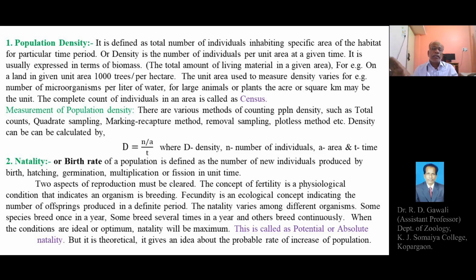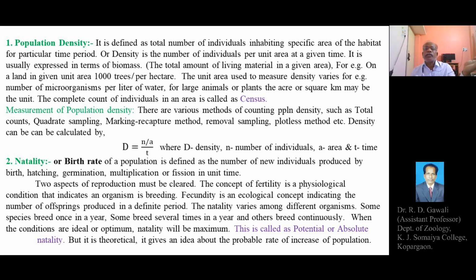It is theoretical, and it gives just an idea about the probable rate of increase of population. But that will be theoretical, not actual. It is just a chance or the probability, but the actual may be less than this.